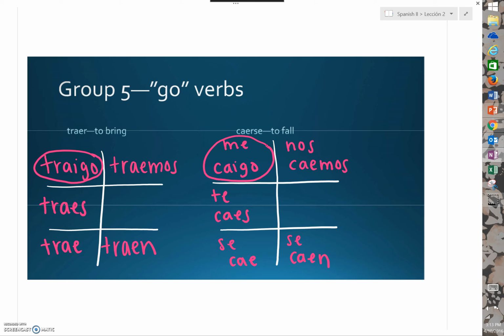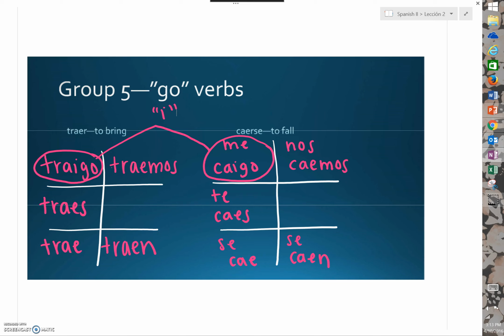There's one more irregularity about traer and caerse. Did you notice it? Did you notice that both traigo and me caigo put an i before their go ending? This is another reason why both traer and caerse are irregular in the present tense.